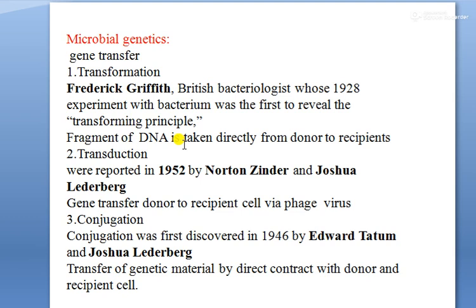And the next and last process is conjugation. Conjugation is the only process where the donor cells and recipient cells get in physical contact. This conjugation process was first discovered in 1946 by Edward Tatum and Joshua Lederberg.